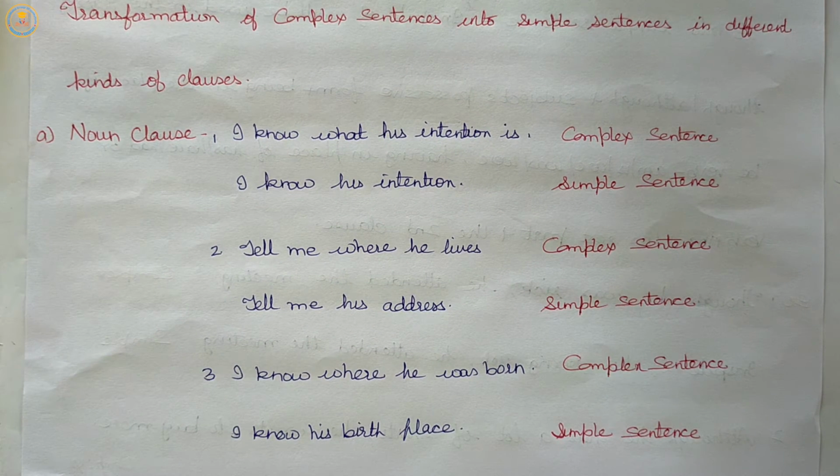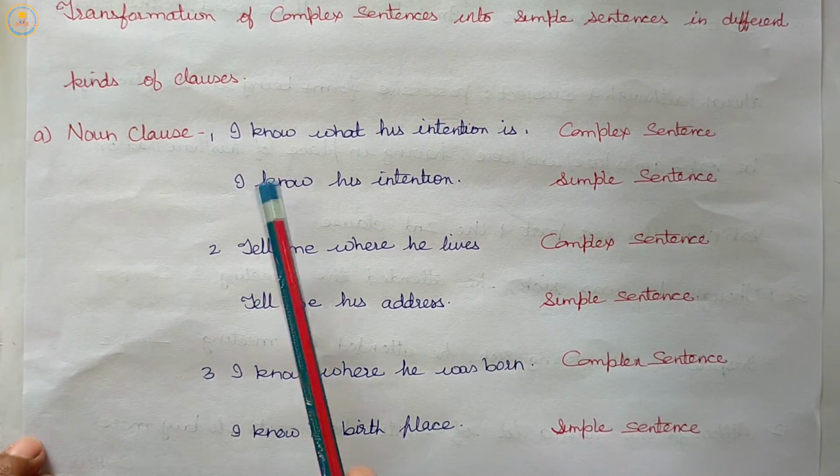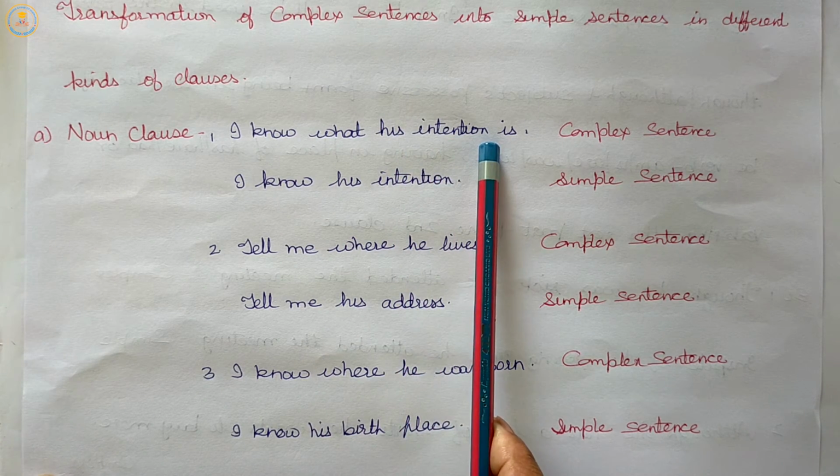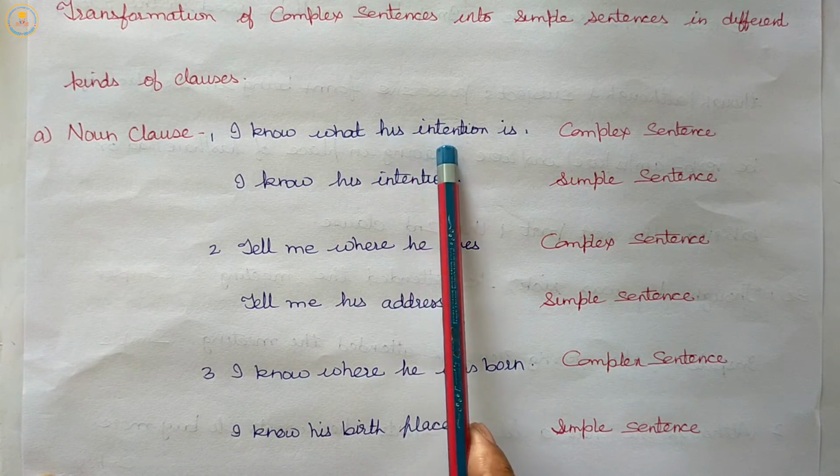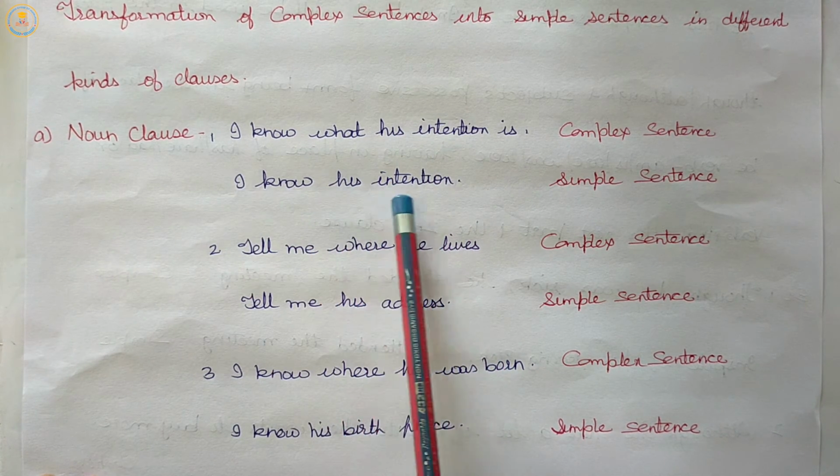In our previous topic, where we transform simple sentences into complex sentence by expanding a word or phrase into a subordinate clause, which can be a noun clause, an adjective clause, an adverb clause, this is same as it is in transforming of complex sentences into simple one. So first is noun clause. I know what his intention is. This is complex sentence. I know what his intention is. I know his intention.